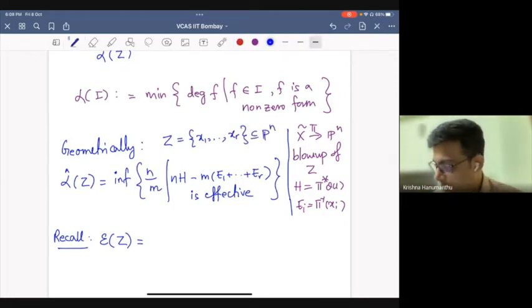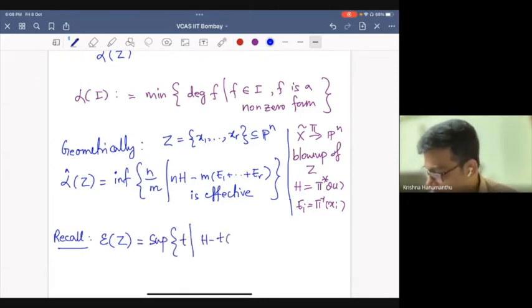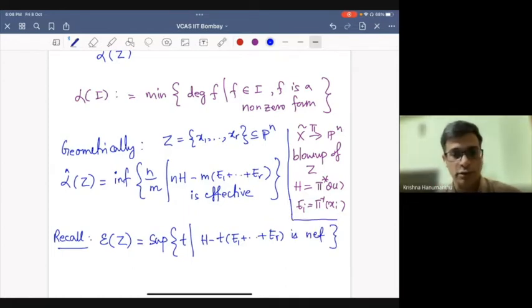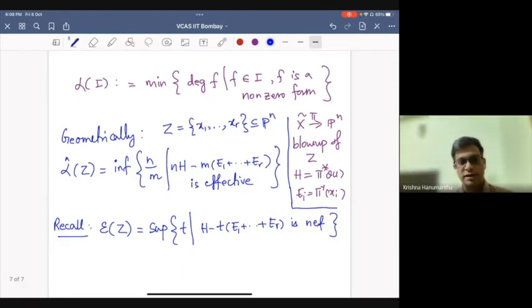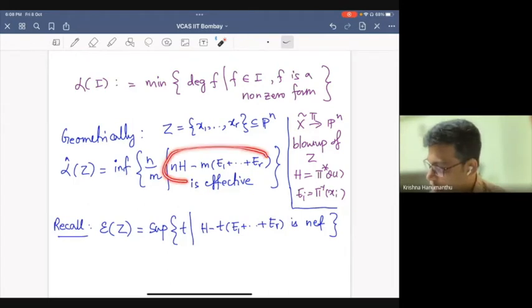Epsilon of Z is the supremum of all t such that H minus... Essentially the Waldschmidt constant and Seshadri constant have some relation because of this.